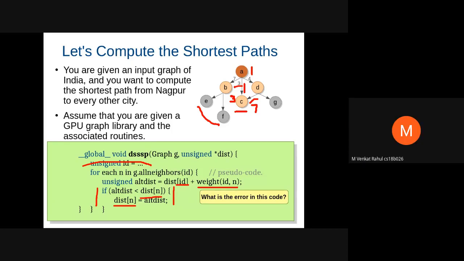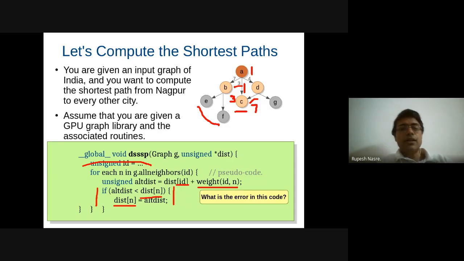Okay. Sir, even when we are pulling, let's suppose for node C, I'm taking from A and D, but D itself might be pulling from A, right? So at that time it might be updating. So we need something. Yes. So when I am updating the distance of C, I am reading the distances from A and D. And the threads which are assigned to A and D might be writing to that same memory location because of their parents. In this case, there is a read from C as well as a write from D's thread to the same memory location, and therefore there is a possibility of a data race.